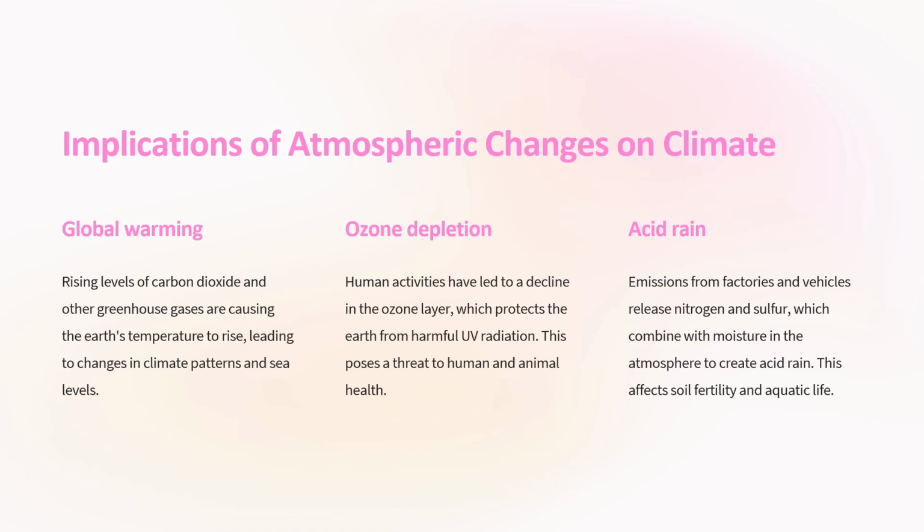Ozone depletion: human activities have led to a decline in the ozone layer, which protects the Earth from harmful UV radiation. This poses a threat to human and animal health. The third one is acid rain. Emissions from factories and vehicles release nitrogen and sulfur oxides, which combine with moisture in the atmosphere to create acid rain. This affects soil fertility and aquatic life.